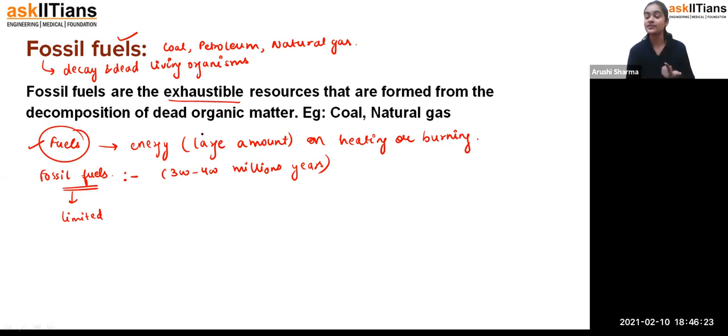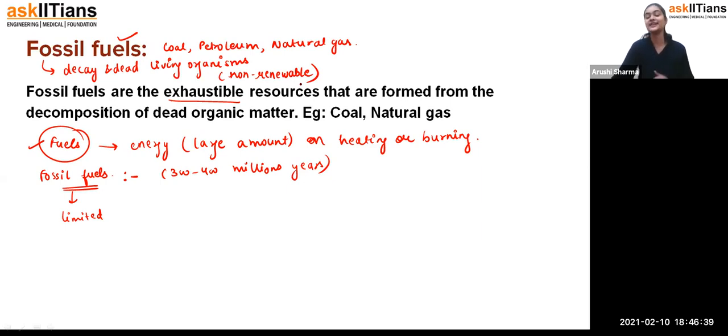And what type of exhaustible resources? They are non-renewable resources. That means, students, you can't renew them. It will take a long period of time, and for that period of time, you can't wait.